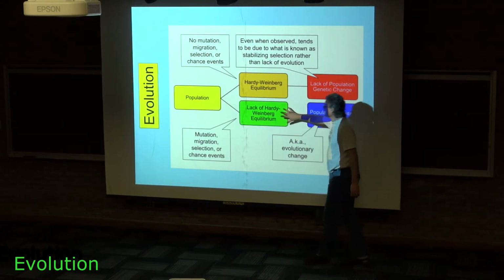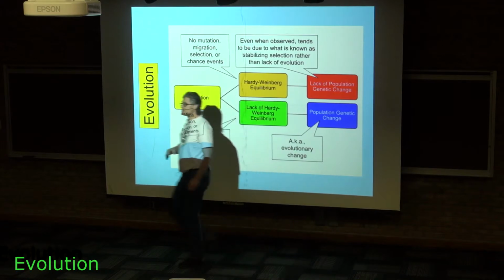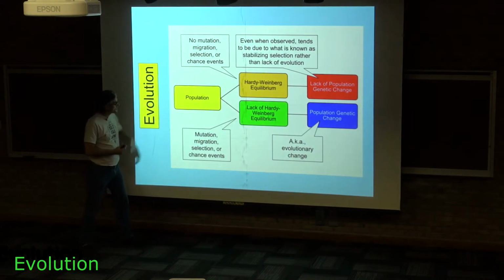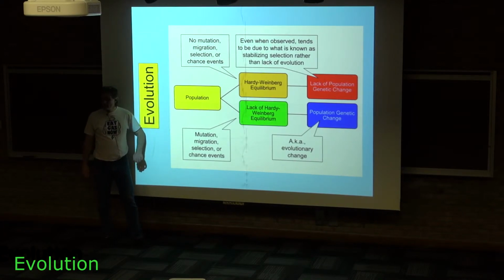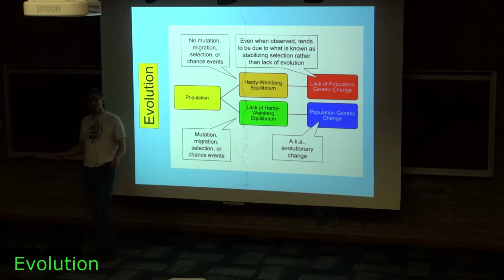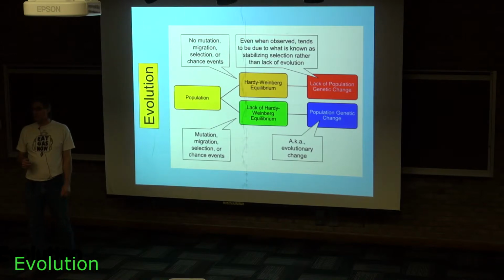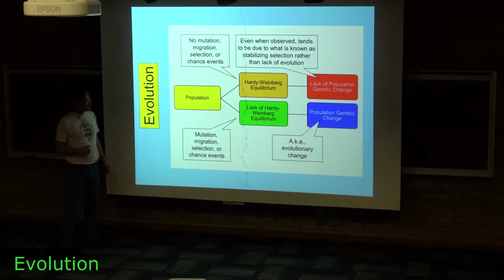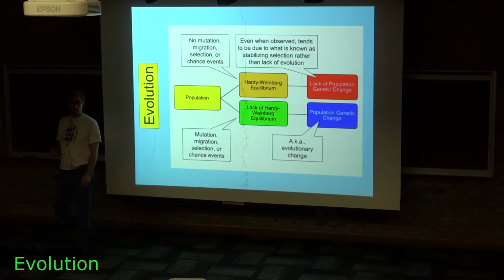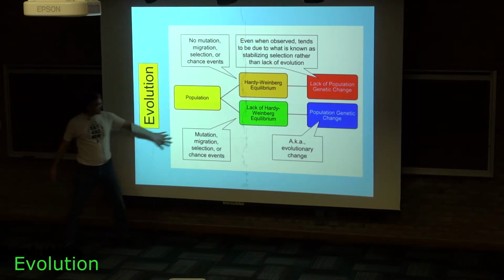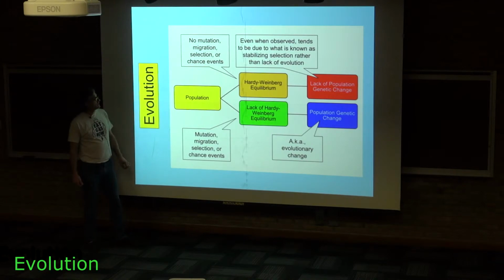Now, what are these violations? These violations of the Hardy-Weinberg assumptions are known as mutation, migration, selection, and also chance events, which gives rise to what's known as genetic drift. There's actually a 5th assumption in there, which we'll get to, called random mating. But for the moment, we don't need to worry about that. These are the biggies that we'll spend some time concentrating on.